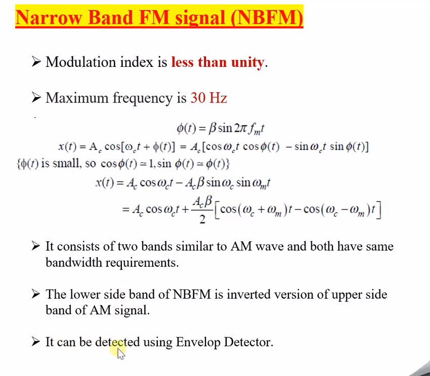One more thing is that it can be detected as an envelope, using an envelope detector. I have conducted a separate session on the envelope detector and demodulation, so kindly refer to that. This narrowband FM signal, as I told, is similar to an AM wave, so it can be demodulated using the envelope detector. An AM wave is demodulated using an envelope detector, this is the common method, and hence a narrowband FM signal can also be demodulated using the envelope detector. So this is all about the narrowband FM signal.